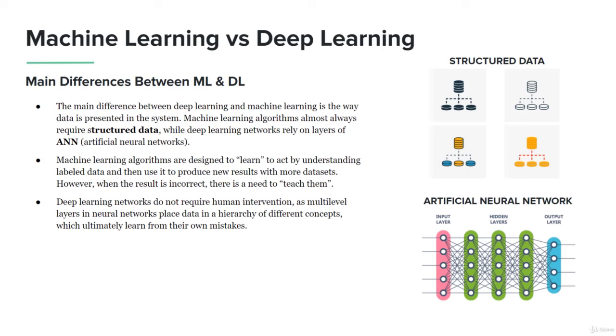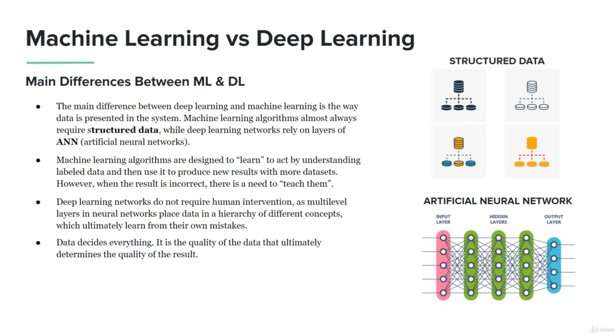The difference with deep learning is that it allows the neural network to place data into a different hierarchy of concepts, which ultimately allows it to learn on its own. Just think about having a brain that is literally learning on its own without you having to correct it and teach it and tell it what to do. It's doing it all on its own, and it's extremely powerful, but it's a lot more complex. We're going to be working with deep learning a lot in this course. We're going to go over a lot of different areas, and make sure you have a great understanding and experience in that area as well.